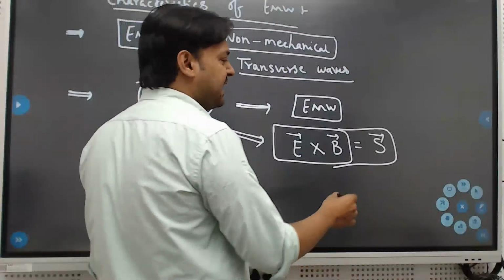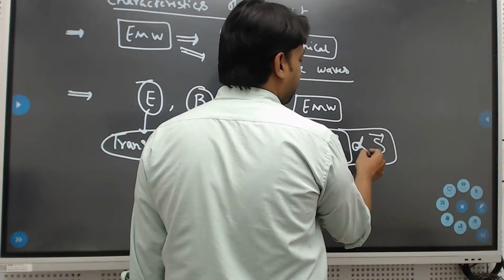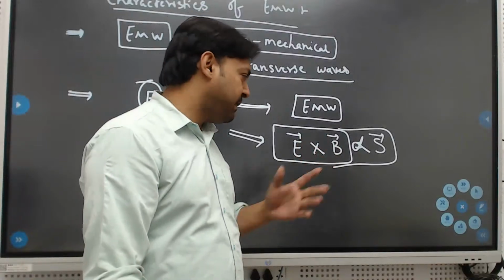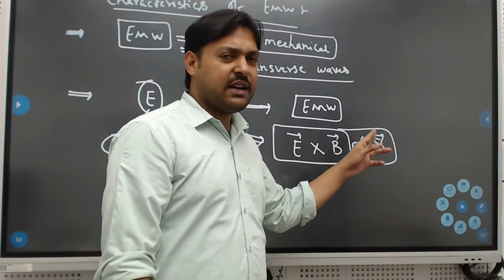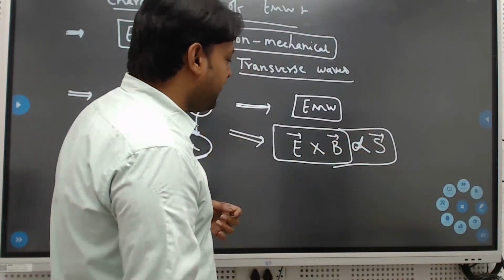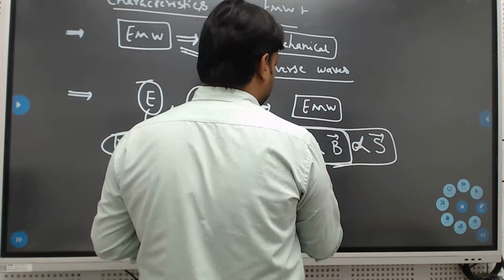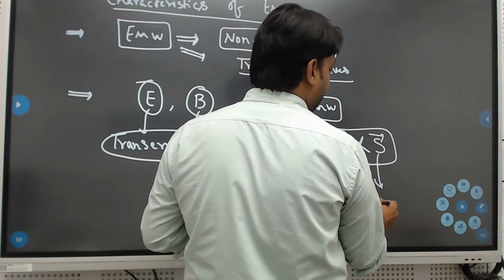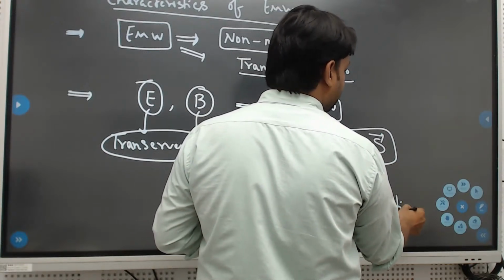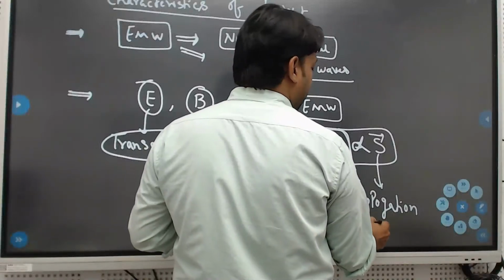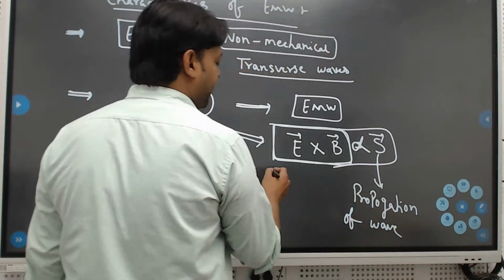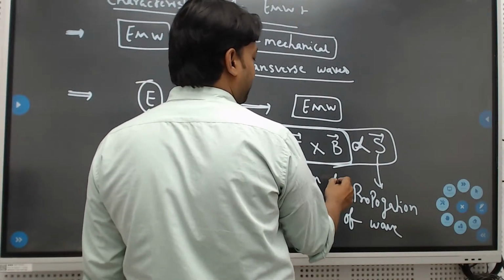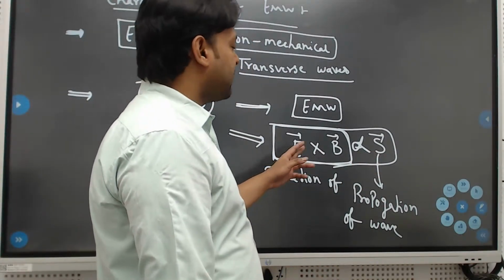If you write proportional, I think it will be better. So the S vector is proportional to E vector cross B vector. If you remove the proportionality, you will get a constant, which we'll discuss. So what is the S vector? It gives you the direction of propagation of the wave, E vector cross B vector.